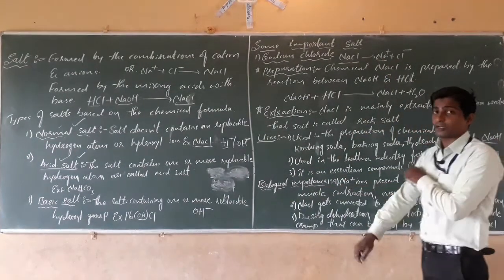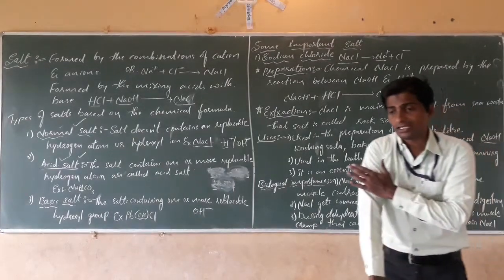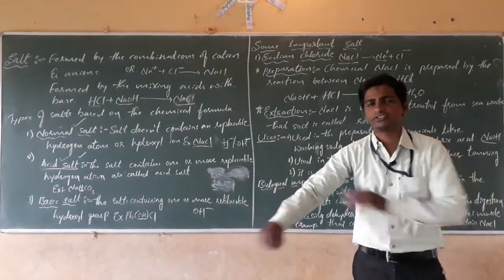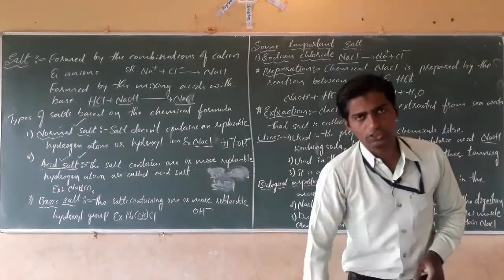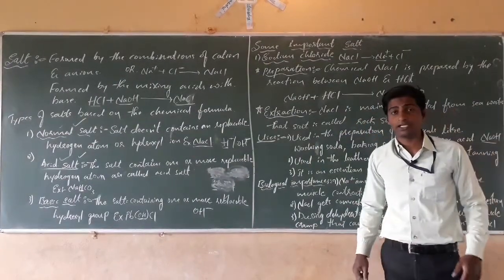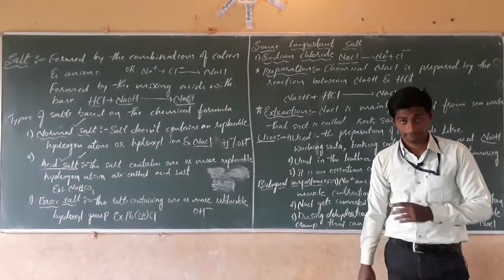The sodium ion present in sodium chloride helps in muscle contraction. Whatever muscles contract, it is due to the presence of sodium ions. If sodium ions are not present in our body, what happens? The muscles will not show any contraction or movement, isn't it?